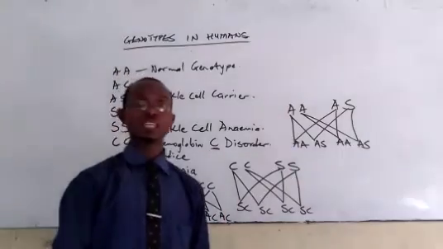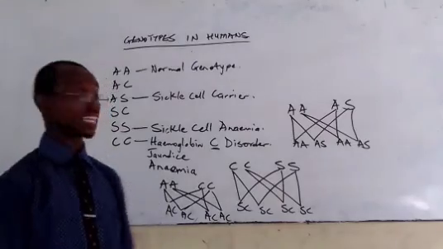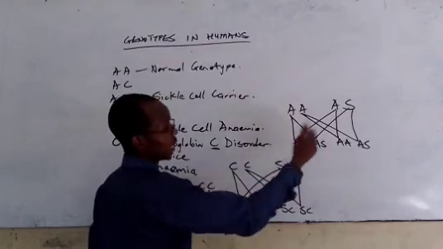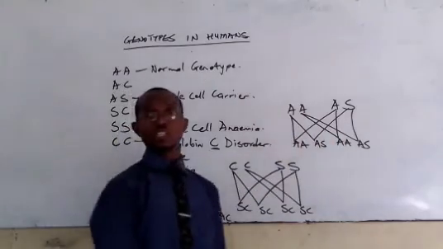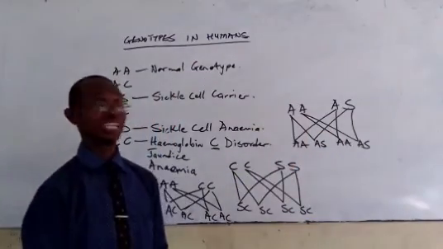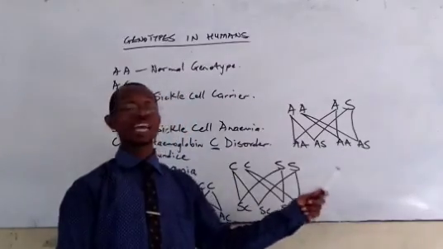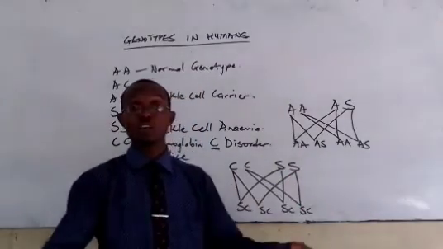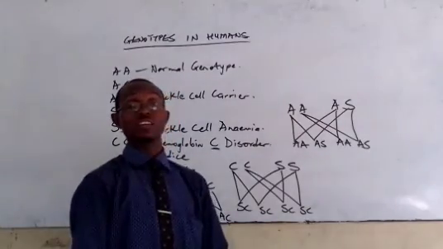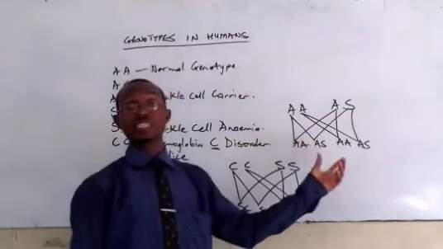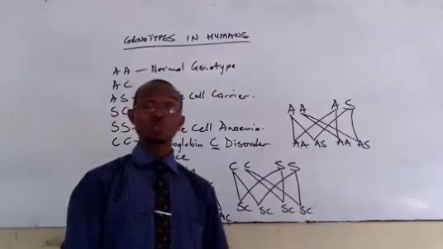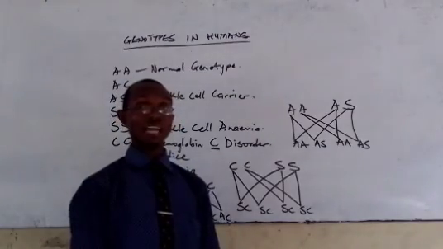Now, the painful aspect is for those who might be thinking that if this is the condition, and I have AA as the firstborn, then I can stop. This is not the order in which it is always going to come. We are only explaining to you the possibility of the offspring. Any one of these four can come to be the firstborn or the secondborn. And it can happen, luckily or unluckily, that a particular genotype comes and reoccurs after it must have happened previously. So we need to be very, very careful at this particular point.